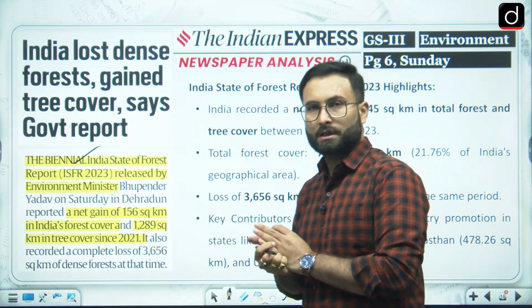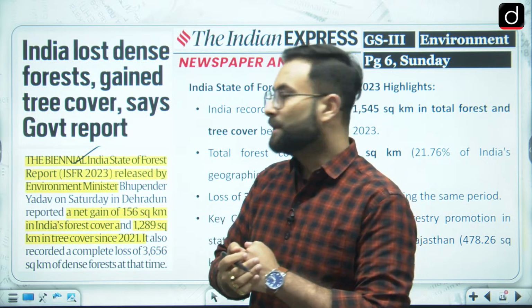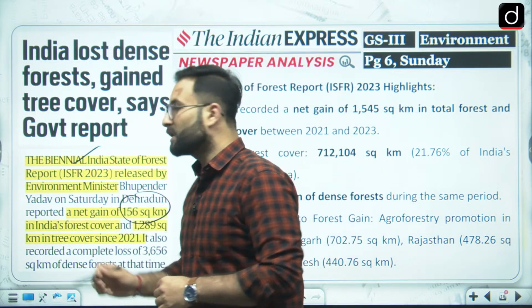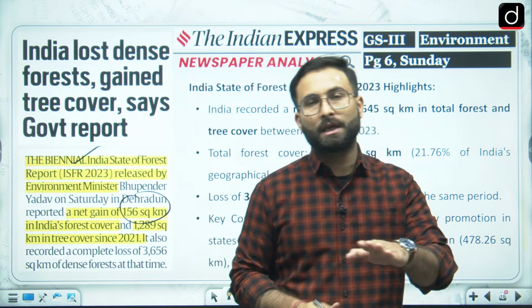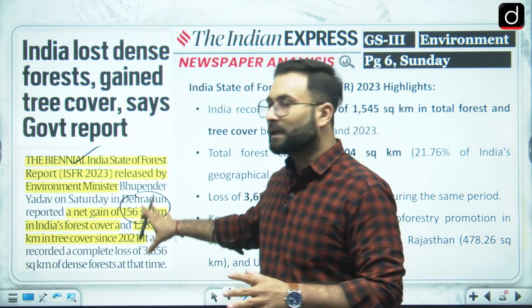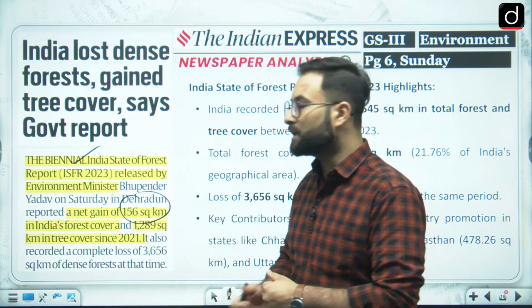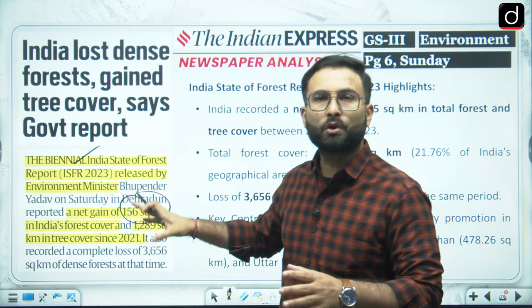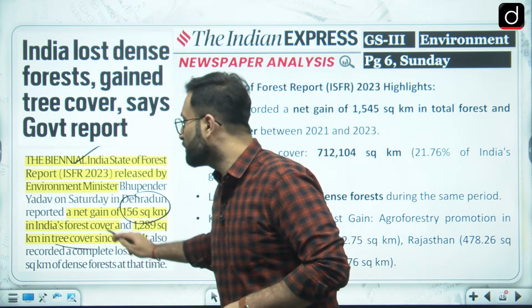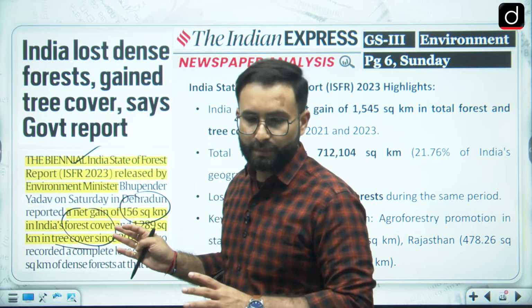So we have gained forest cover of 156 square kilometer, which is not very good. When we are talking about the total cover, which has increased by nearly 1300 or 1400 square kilometer, you will see that most of it is because of the tree cover and not because of the forest cover. Now what is the difference which we will be seeing?